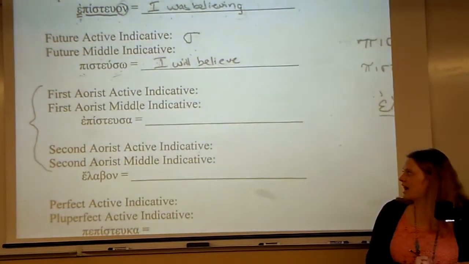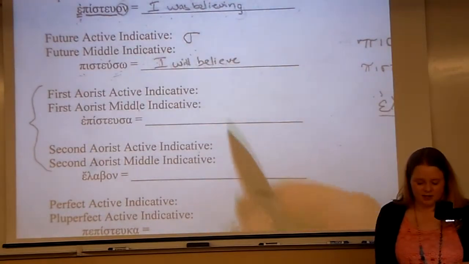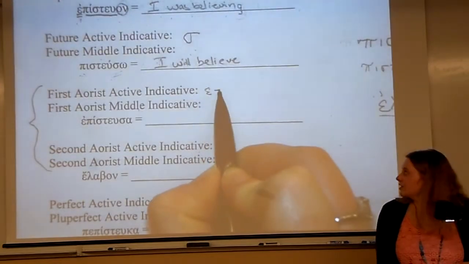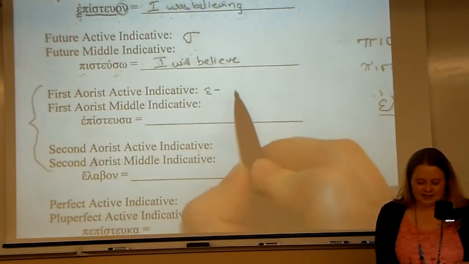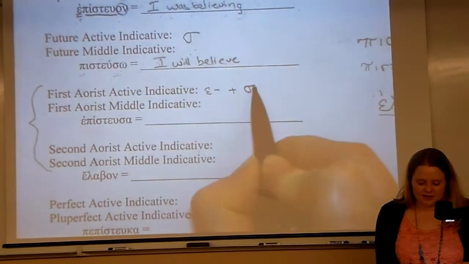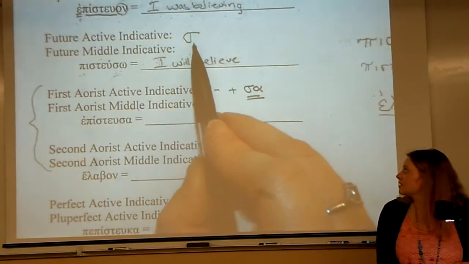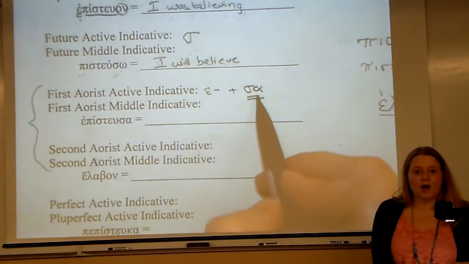First aorist, active indicative, has a couple of characteristics that help you recognize them. It has an epsilon augment. This is because it is a past tense verb. I'm going to add a plus sign, it has sa in the middle. So instead of just the sigma that the future has, this has a sigma and an alpha, like Oklahoma.